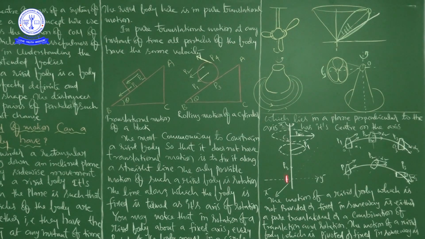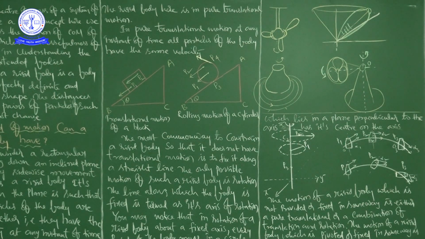Here you can also see this picture, which shows the rotation of a rigid body about the z axis. It has the x axis, the y axis, and the z axis. You can see the points P1 and P2. The distance of P1 from the axis of rotation is R1, and the distance of point P2 from the axis of rotation is R2.